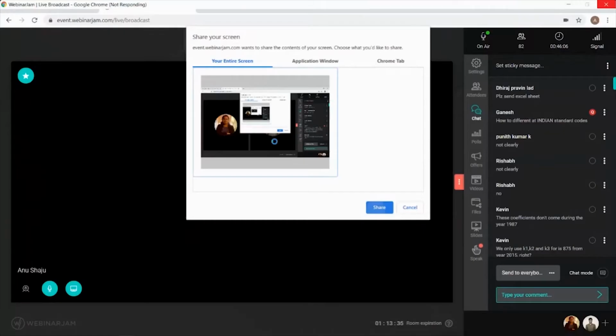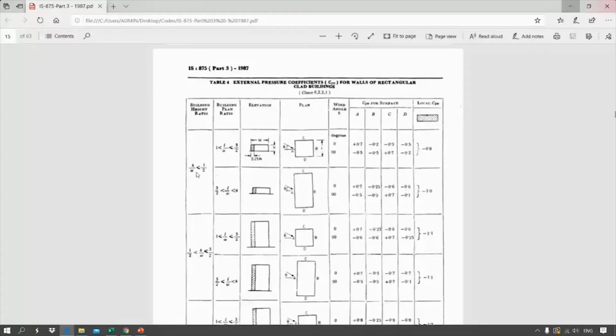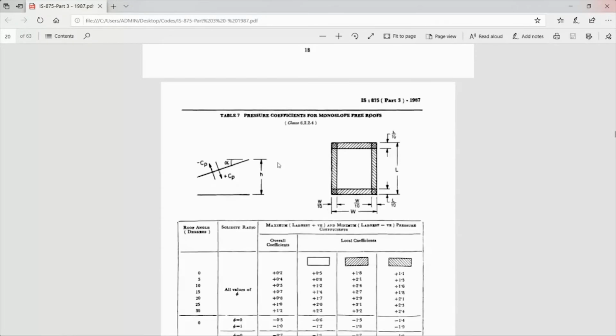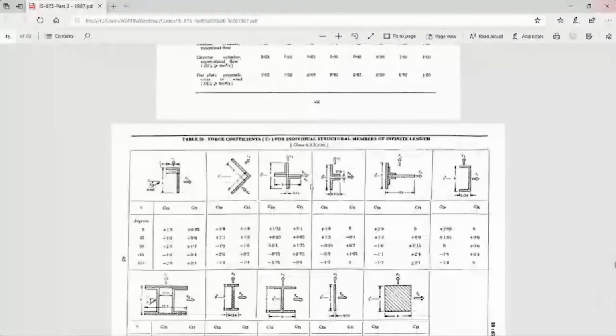As you all are aware, we have different wind values for different places, which are in the last sheet of the code. I think you all might be aware of it. So here I've taken it for Chennai.